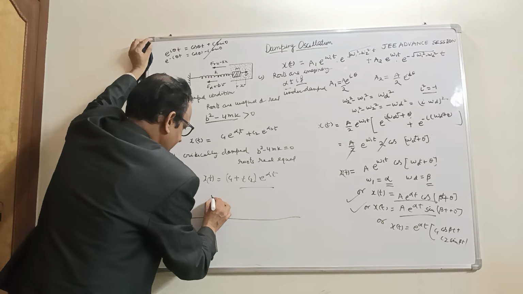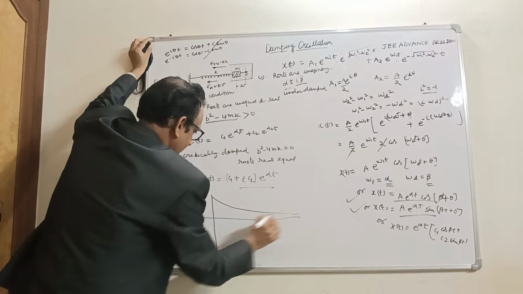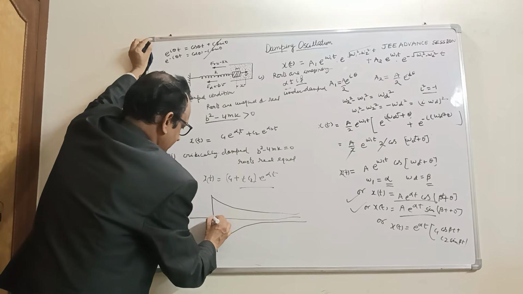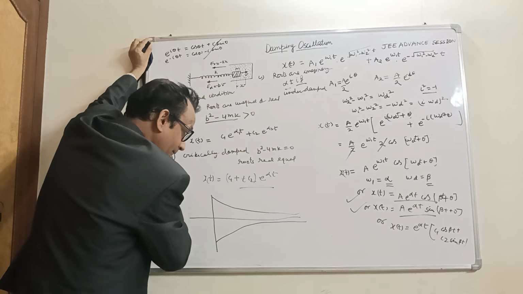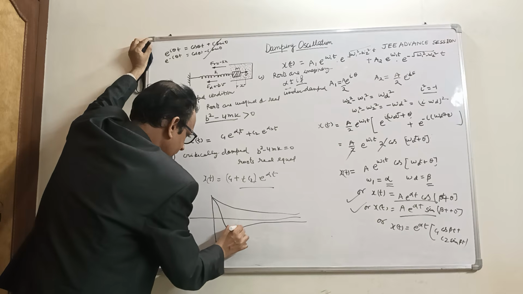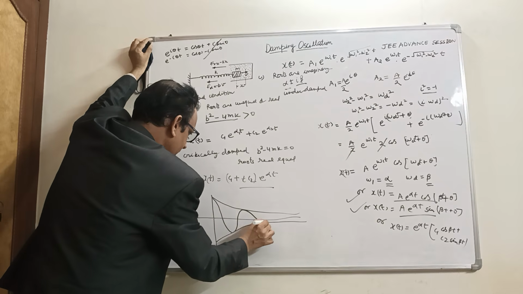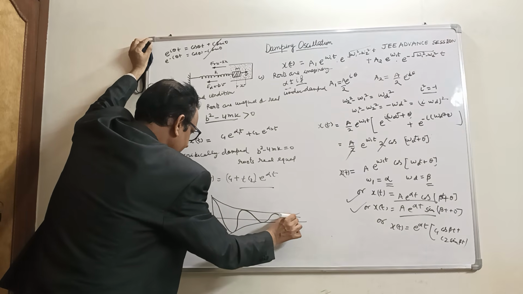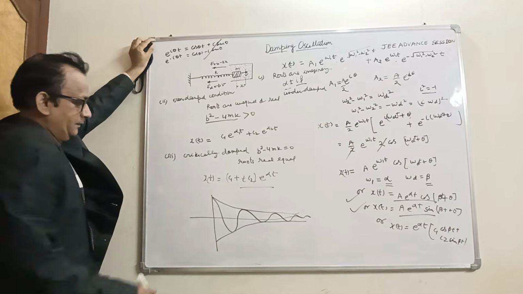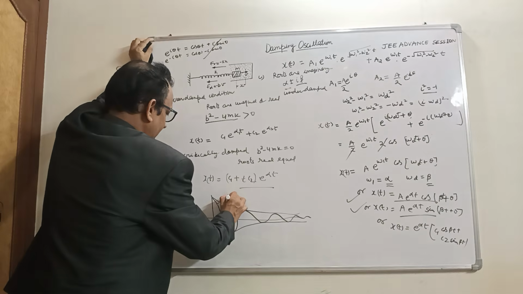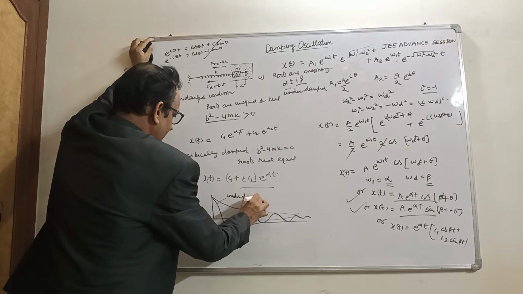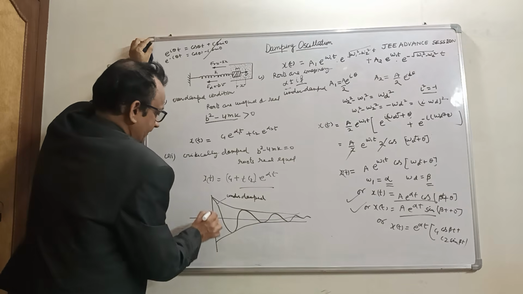So the graph would be, suppose it starts from here. This is the under damped condition.